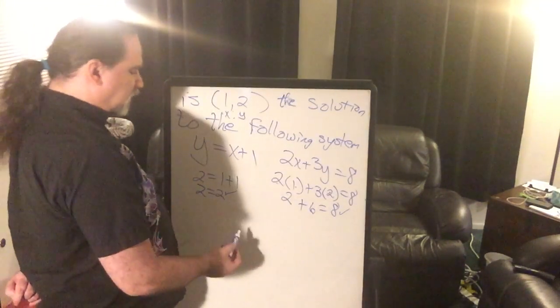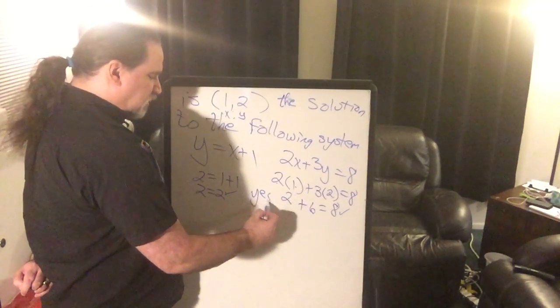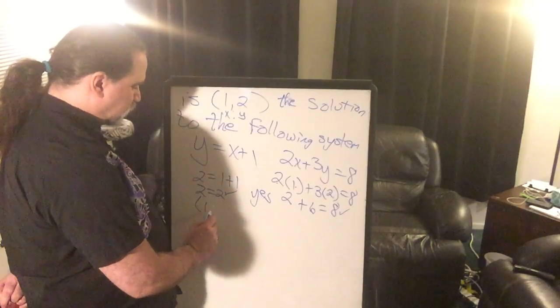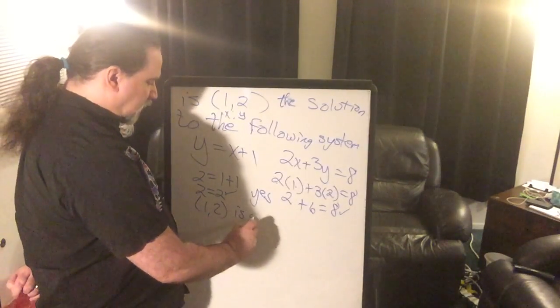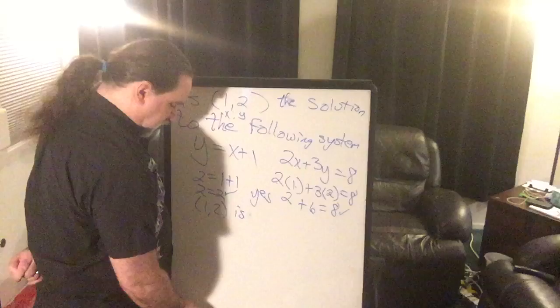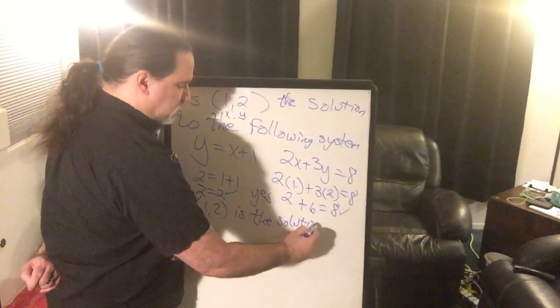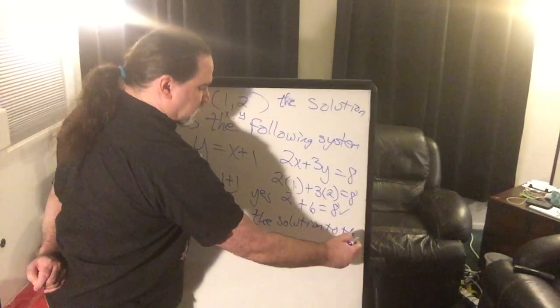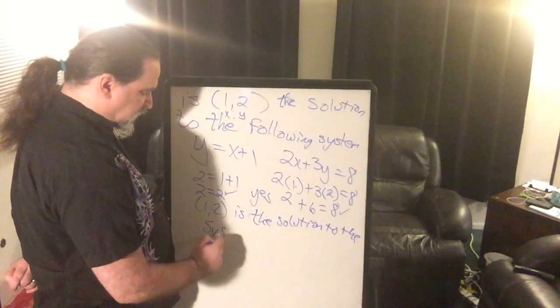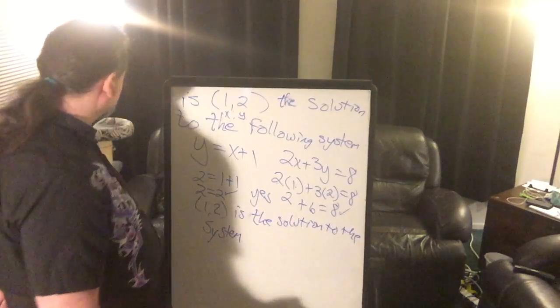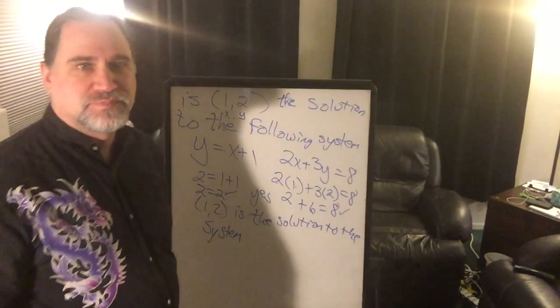So this would just be a yes. Yes, that (1, 2) is the solution to the system. And again, now we're really just going to abbreviate. We're not even going to say of linear equations. We're just going to say system. Okay?